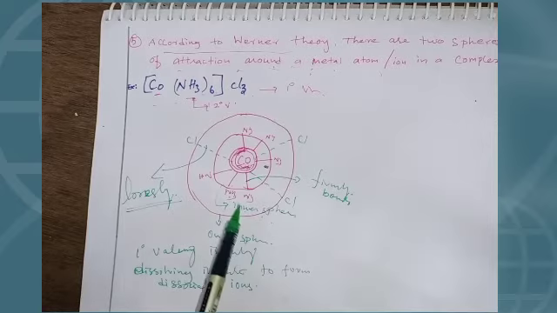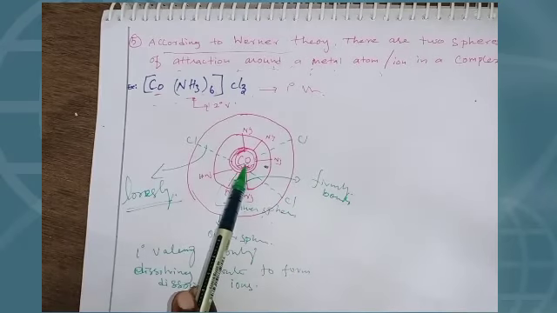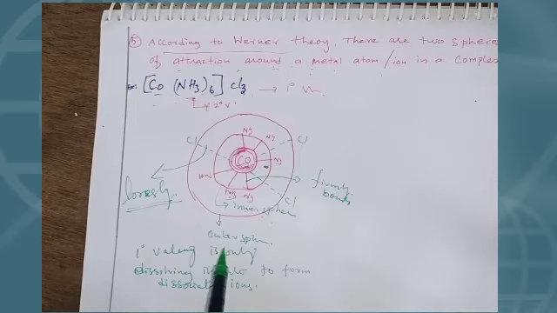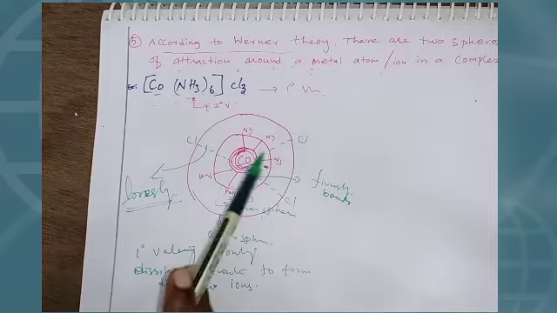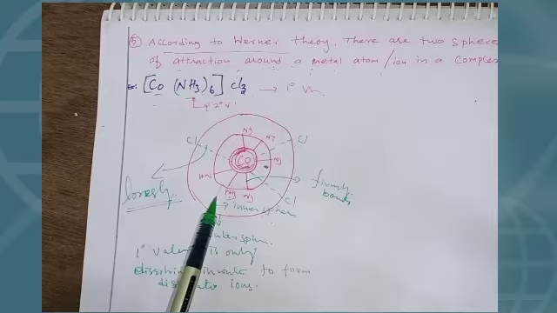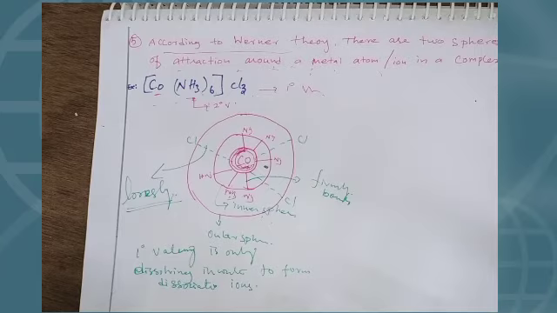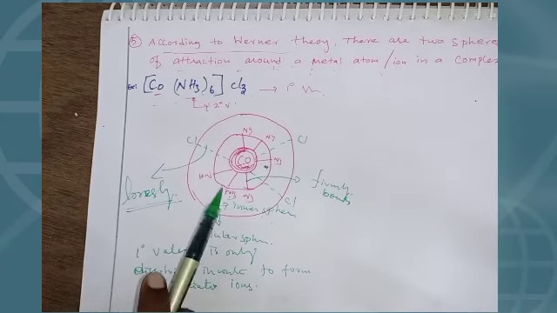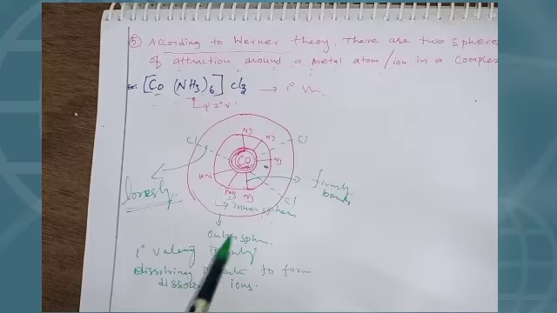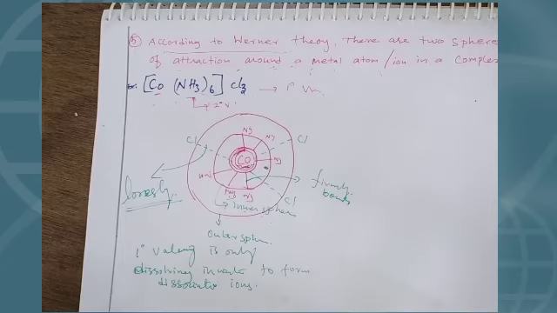In the inner sphere, these molecules make the bond very firmly with cobalt, the central metal atom. In the outer sphere, the chlorine can make the bond. This is a dotted line. This is a dotted line. It makes the bond with the central metal atom very loosely. Easily understood: if the bond is a solid line, that is secondary valencies. A dotted line is primary valencies.